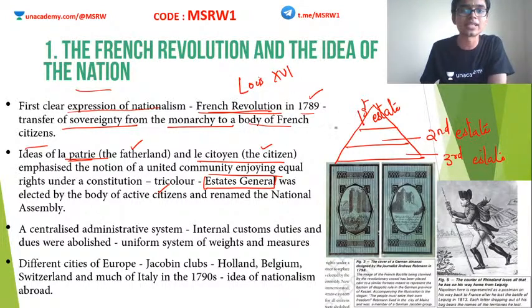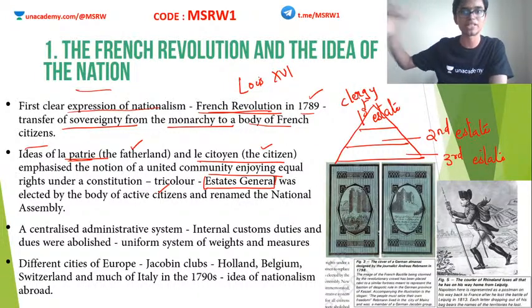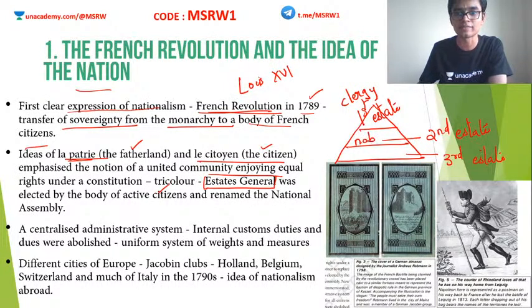The first estate had the clergy. You know what clergy is, na? High bishops and church people. These are the clergy, the religious superpowers. Then in the second estate, we have nobles. Nobles means wealthy landlords and people who are occupying very important positions in the French monarchy.